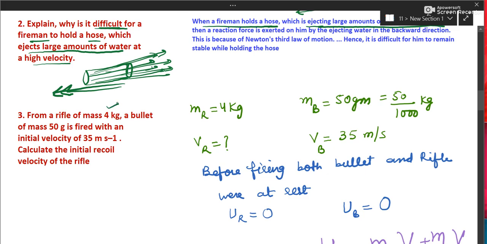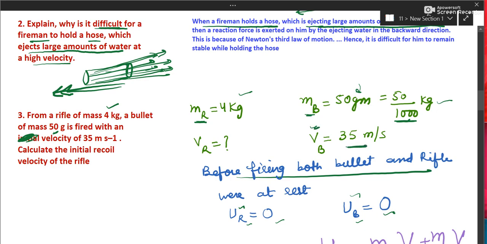From a rifle of mass 4 kg, a bullet of 50 gram is fired. So this is the mass of the rifle. The mass of the bullet is in gram, and this is in kg, so make the units uniform. Divide by 1000 and make it in kg. With an initial velocity, it is written initial velocity. Ignore it, it's not initial. Before firing, both are at rest, so that is initial. The initial velocity of the rifle is 0, and the initial velocity of the bullet is also 0. So it's not initial. It is the final velocity of the bullet, and the velocity of the rifle is to be calculated. The recoil velocity of the rifle is to be calculated.